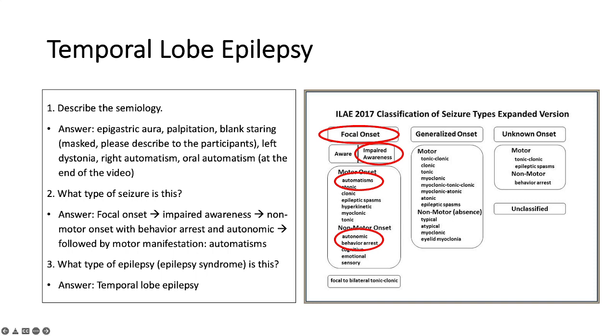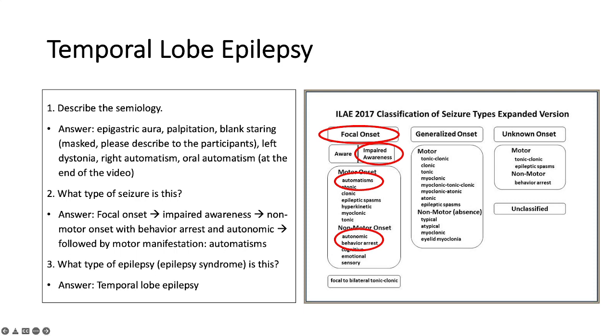So what type of seizure is this? This is a focal impaired awareness seizure with an autonomic onset and behavioral arrest, subsequently followed by automatism of the limbs as well as the mouth.